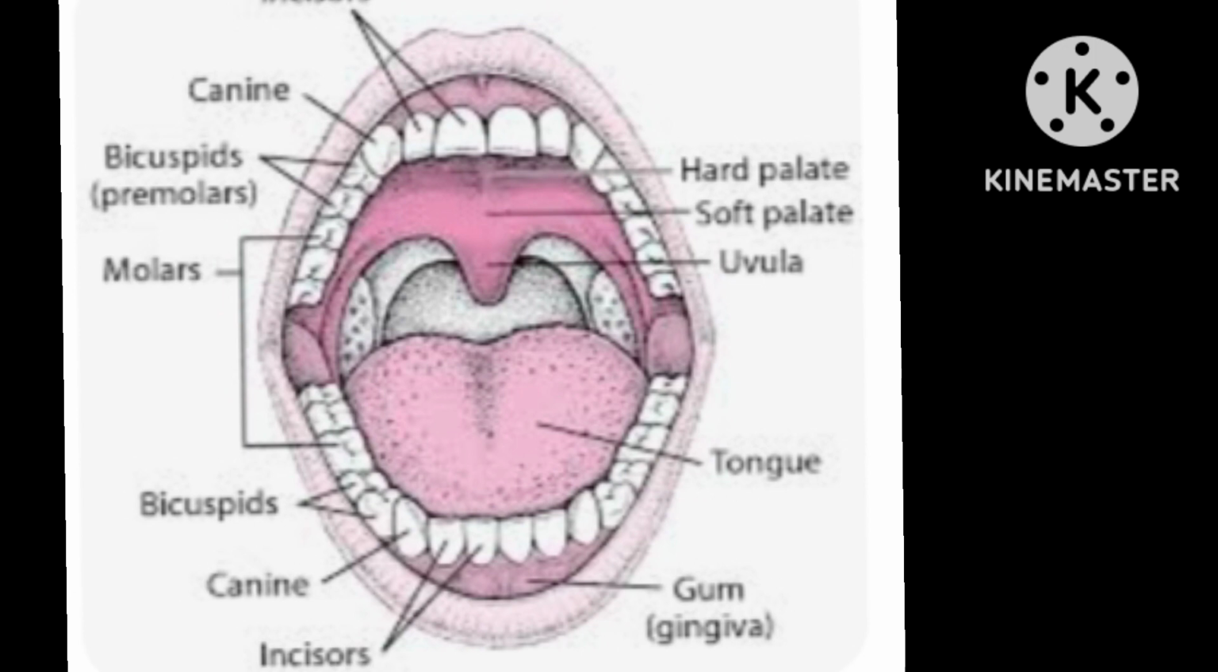Next to each canine are the premolars. Premolars crush and grind the food. Toward the back of your mouth are molars. Molars are flat teeth used for chewing food. All your teeth work together to break food into tiny pieces. The tongue moves the food so that the teeth can chew them well.